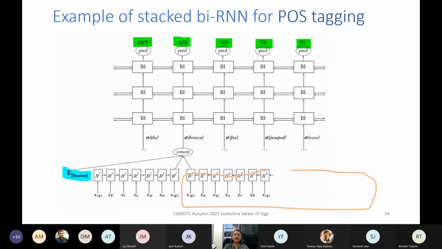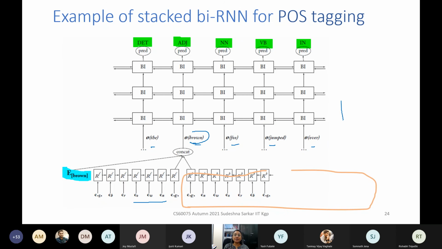This is an example of a stacked bidirectional RNN for part of speech tagging. So you have the input sentence, which is given here, right? So this is an illustration of the RNN architecture. So for each word, suppose you take the word brown, it is a concatenation of an embedding vector and the character-based encoding. So we have here two RNNs. One is a character level RNN. The other is the word level RNN, right?